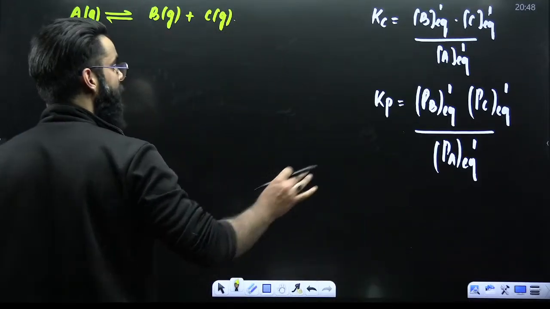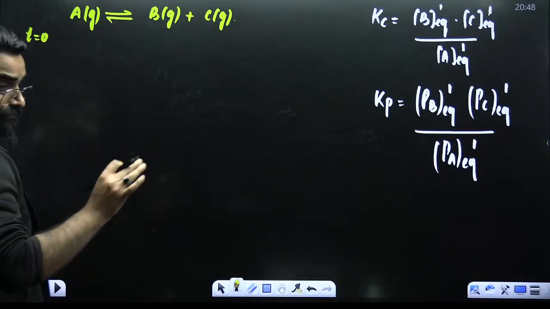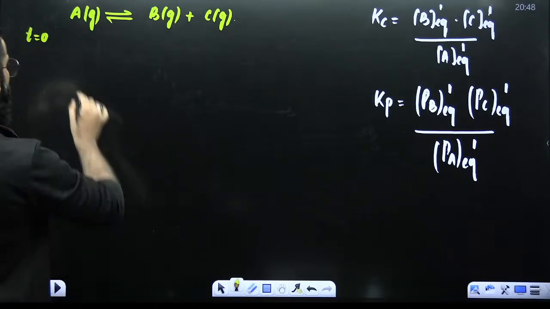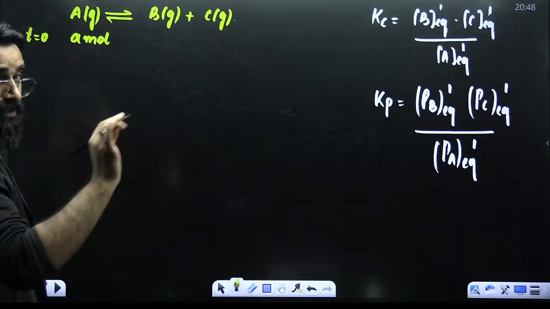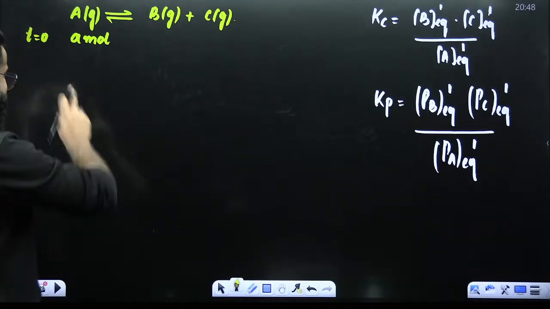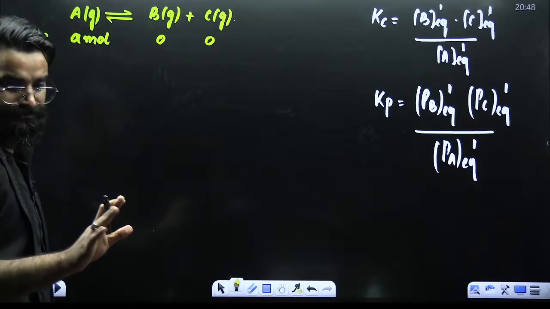Okay, now see what I'll be doing and try to understand it properly. For example, at time t equal to 0, let's say I've got A moles of reactant. Since the reaction has not started yet, B and C have not formed yet.